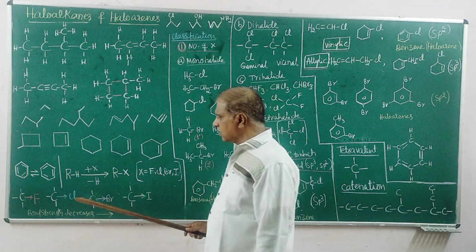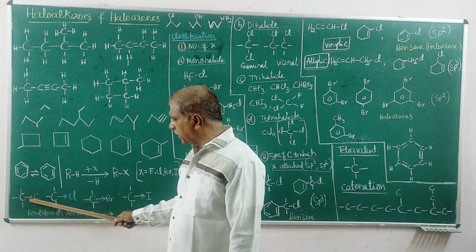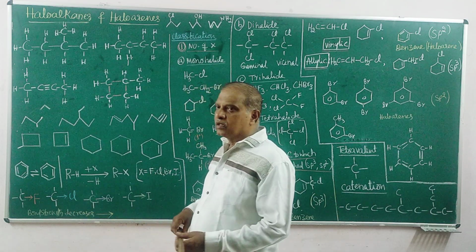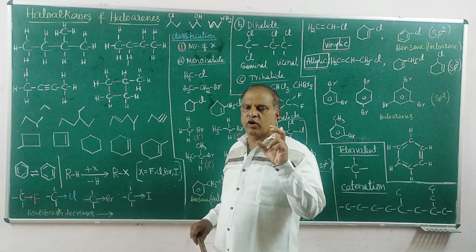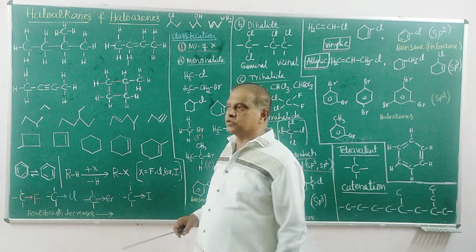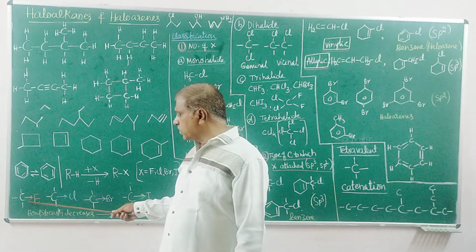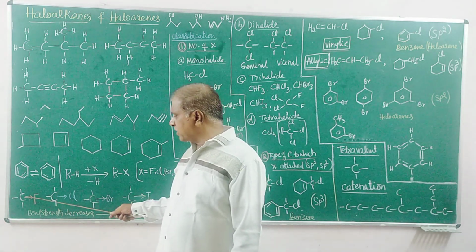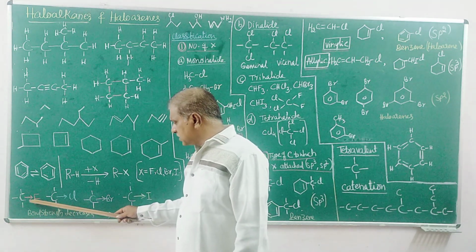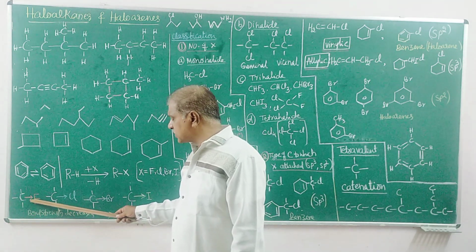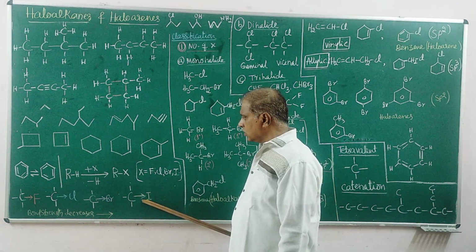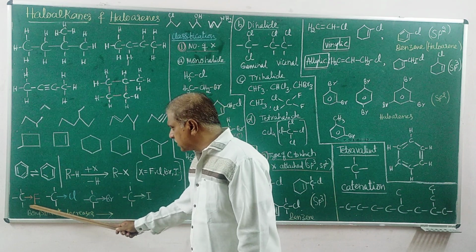That is the reason this is more electronegative, and it has a smaller atom size. You see, in chemistry, an atom with a smaller size usually forms a strong bond. And because of more electronegativity, the bond becomes further stable. This is the bond of highest strength. This is the bond of weakest strength. The bond strength decreases in this manner.